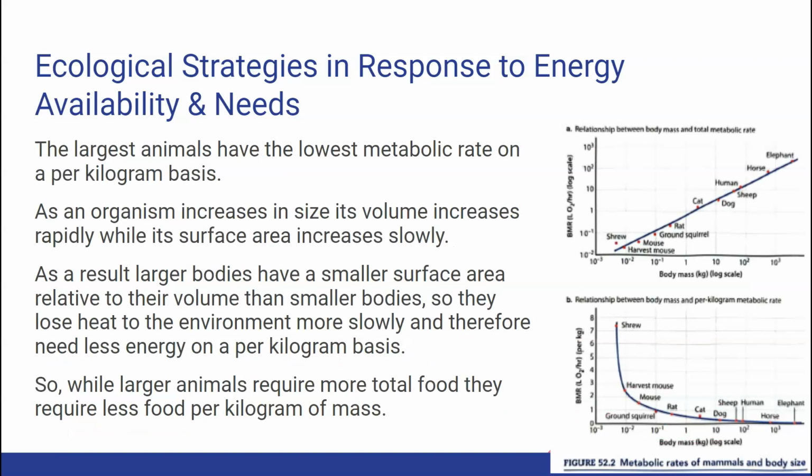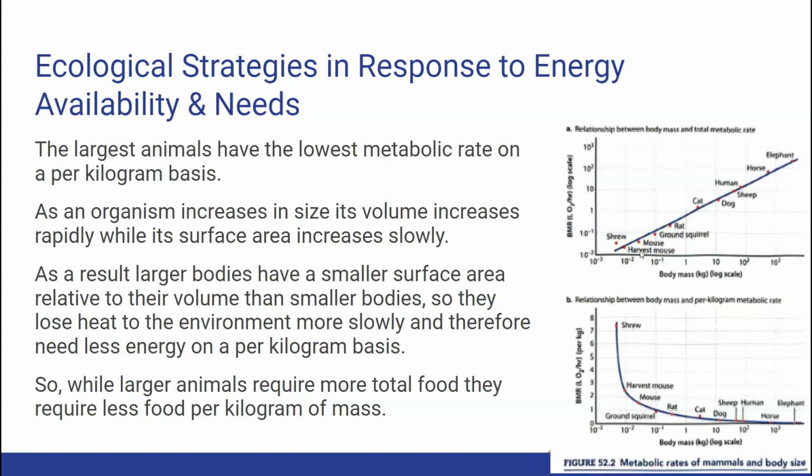So the largest animals, as we could see here on our graph, have the lowest metabolic rate on a per kilogram basis. So elephants are really large, so they really don't need to eat as much as a rat or ground squirrel or shrew or all of that compared to their body mass.